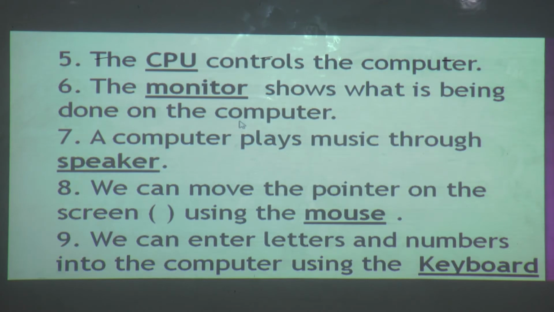Who is showing what is being done on the computer? Monitor, M-O-N-I-T-O-R, monitor.